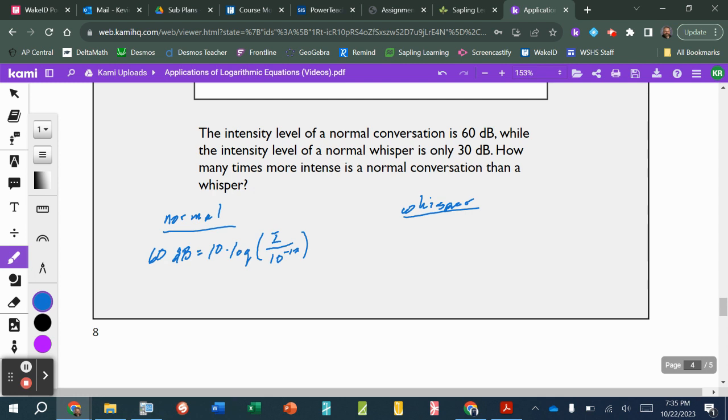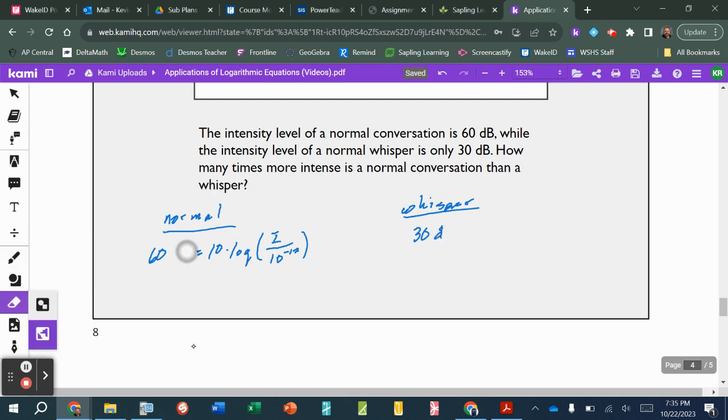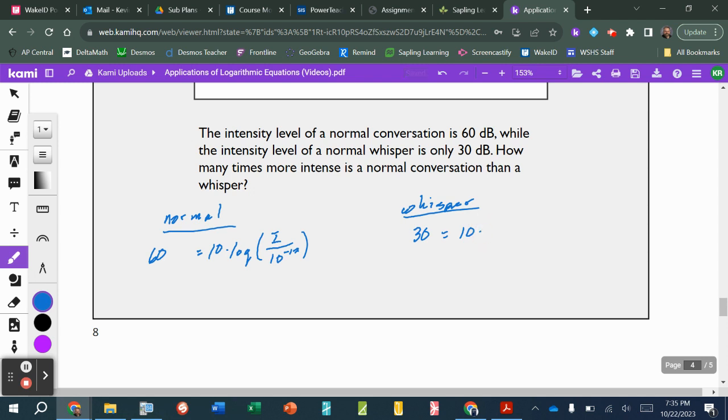Okay. And then for the whisper, we're going to have something very similar. I'm going to have 30. And actually, I don't need to write decibels in here because that's not part of the equation. Let me just get rid of those. And again, it's going to be equal to 10 times the common log of the intensity of that whisper in watts per meter squared.